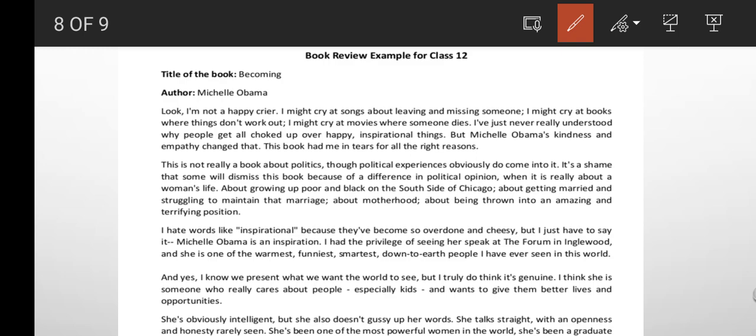This is not really a book about politics, though political experiences obviously do come into it. It's a shame that some will dismiss this book because of a difference in political opinion when it is really about a woman's life.